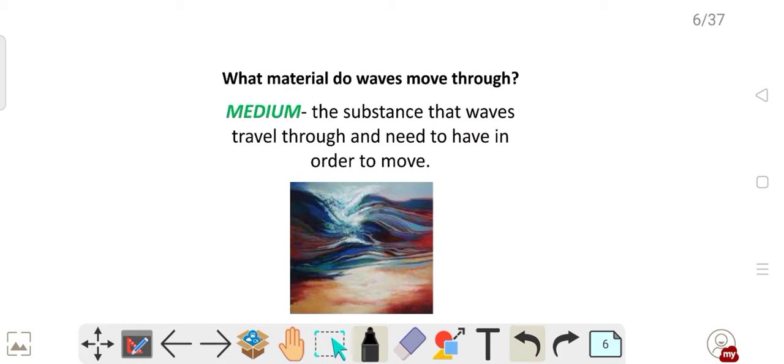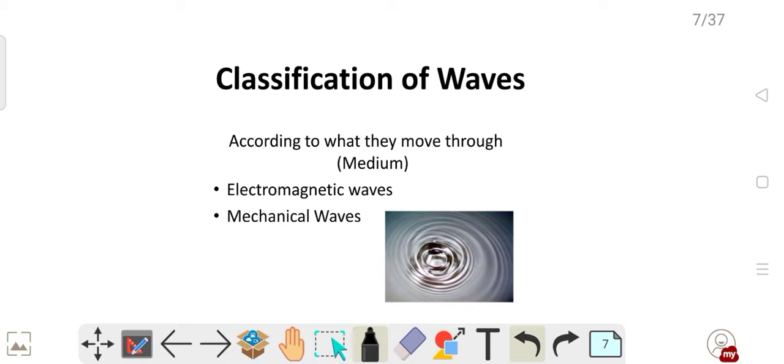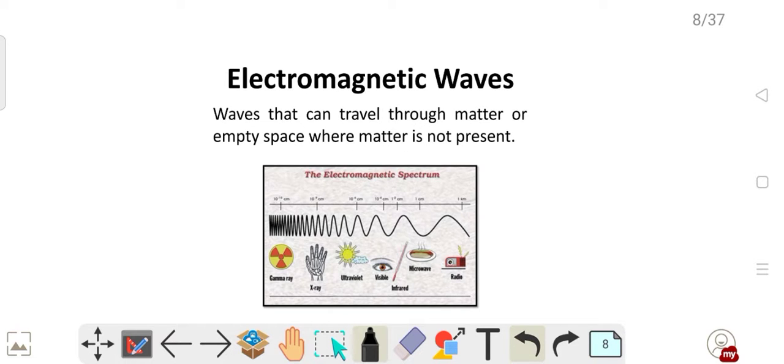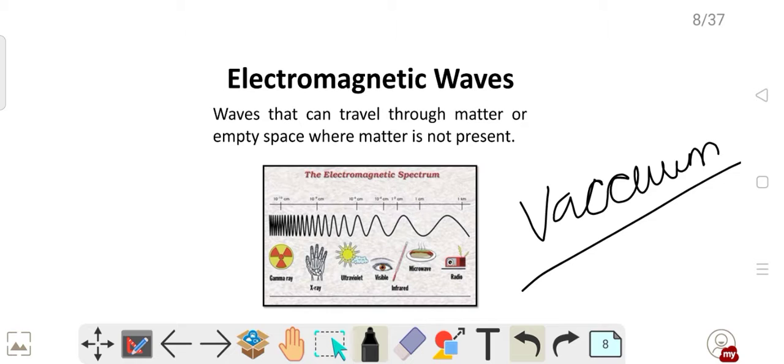Let us see those. What material do waves move through? The material through which a wave can move is called a medium. This is just a recall: the substance that waves travel through and need in order to move is called a medium. On the basis of medium, there are two kinds of waves: electromagnetic waves and mechanical waves. Electromagnetic waves are those waves that can travel through matter or even empty space where matter is not present. That means electromagnetic waves can travel through vacuum too, but mechanical waves cannot travel through vacuum.